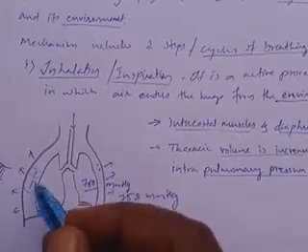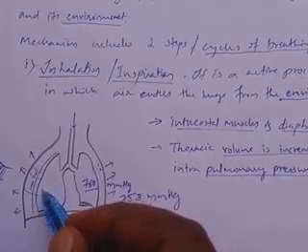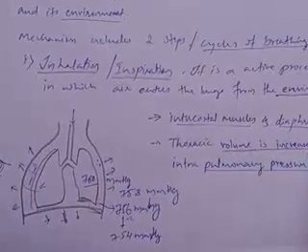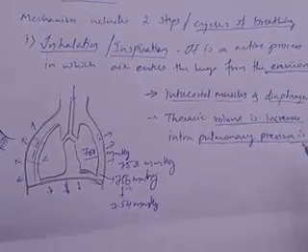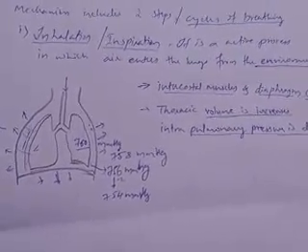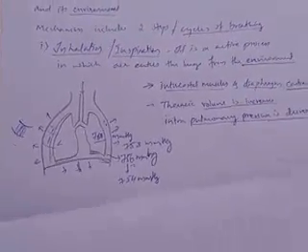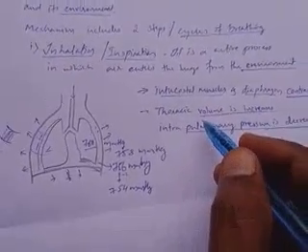When volume increases, the space becomes wider and the pressure decreases. If volume increases, pressure decreases. This is the gas law you might have studied in other subjects also. These are the changes we should remember here.